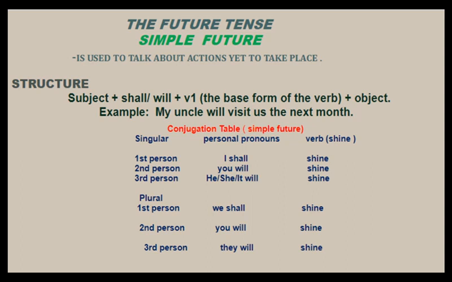The first person singular is I, which takes the auxiliary verb shall. So I shall shine, you will shine, he, she, it will shine. Then in the plural, we shall shine, you will shine and they will shine.